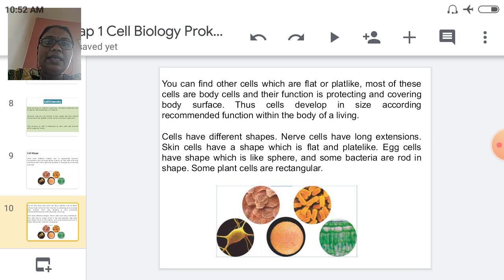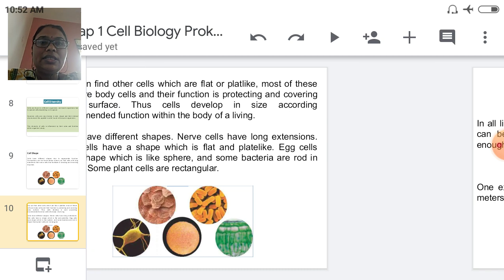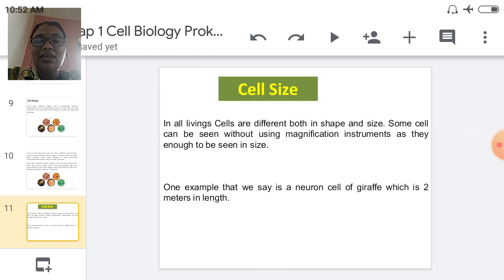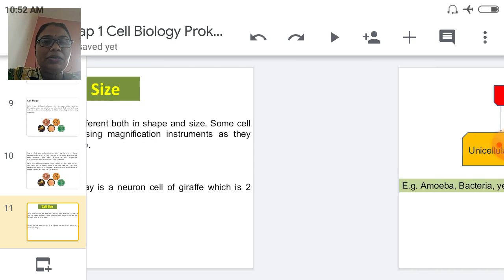For example, an egg cell has a spherical shape. Some bacteria are rod shaped. Some plant cells are rectangular. Different cells have different shapes. Then cell size. Like cell shape, cell size is also variable. All living things' cells are different in shape and size. Some cells can be seen without a magnifying instrument as they are large enough to be seen. One example is the neuron cell of a giraffe, which is 2 meters in length. So all cells have different sizes and different shapes.